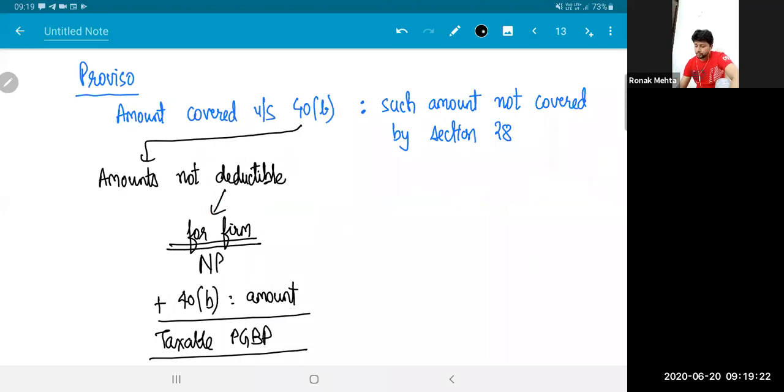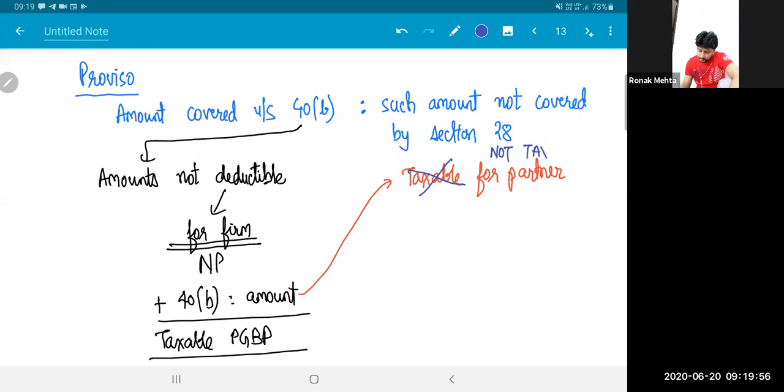So obviously, it goes without saying that if this particular amount is taxable for the partner, just because section 28 says it is taxable, then there'll be double taxation. And so we are saying that this amount is not taxable for the partner. Such amount will not be covered by section 28, for which section 40B has been applied. 28 is section of income. So this is not taxable for the partner under section 28.